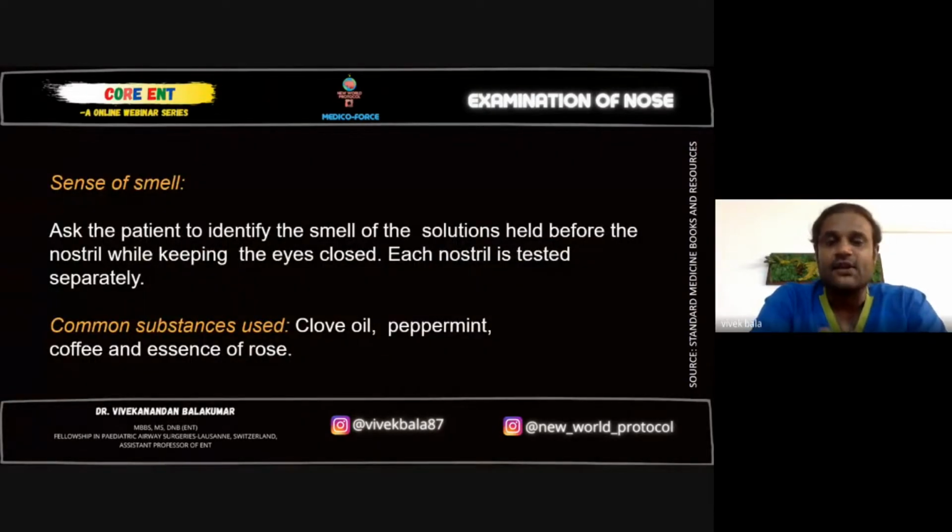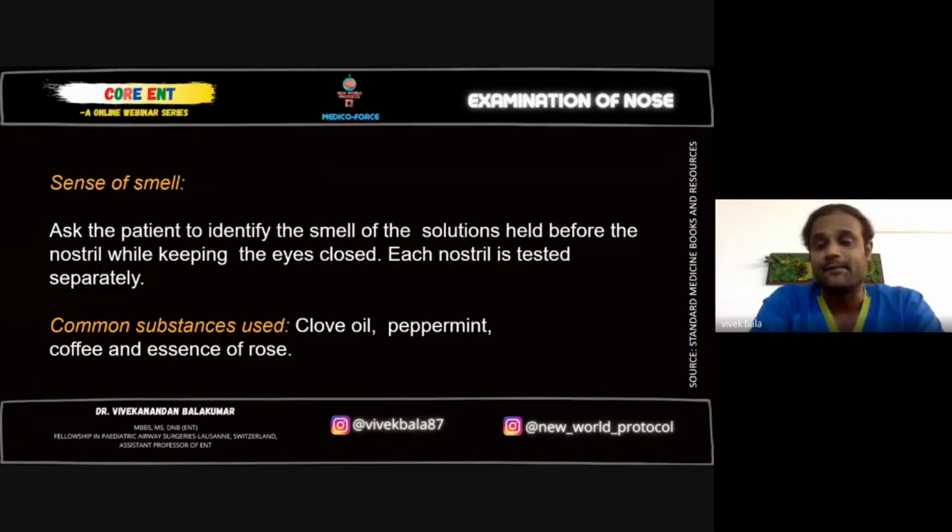Then the sense of smell. Normally we should carry a few things, at least coffee and essence of rose. I understand it's difficult, but if you can get it, good. Cloves in a box, peppermint in a box, and these should be kept in a tight container. Ask the patient to close the eyes, because he can easily find out if the eyes are open. So blindfold the patient and then keep the substance just below the nasal cavity.